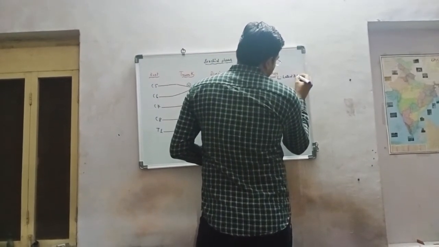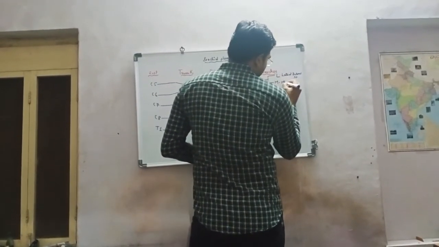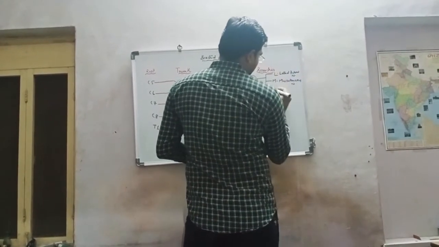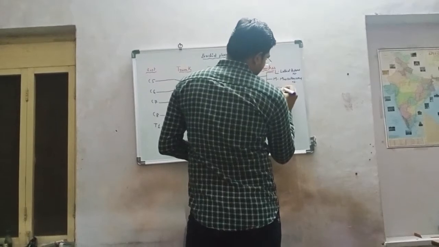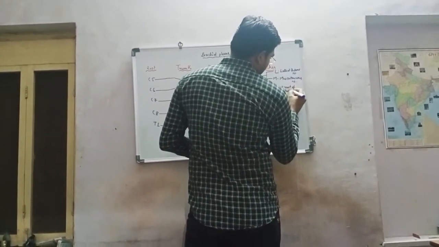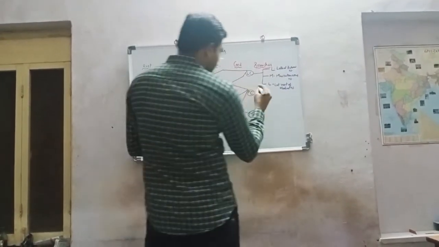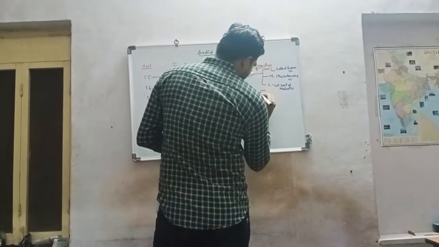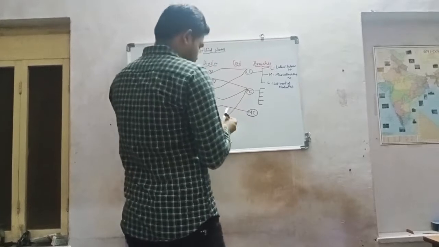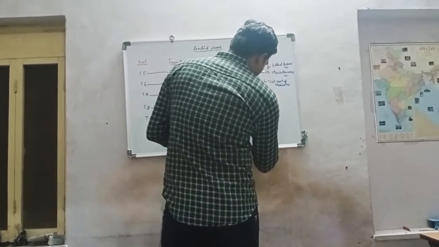pectoral nerve, M for musculocutaneous nerve, and the last L for lateral root of median nerve. Now move to the posterior cord. It has 5 branches. Which 5? U, L, N, A and R.